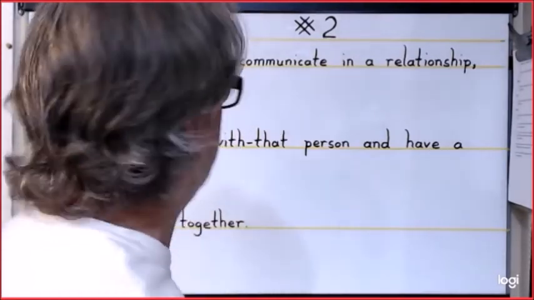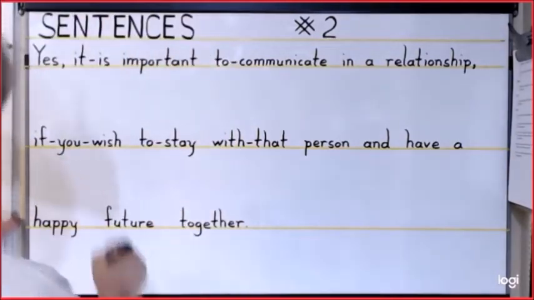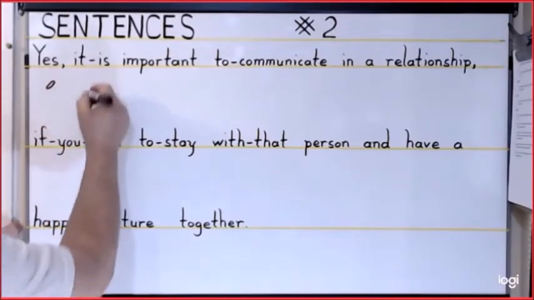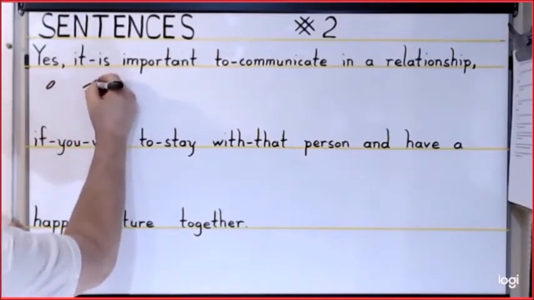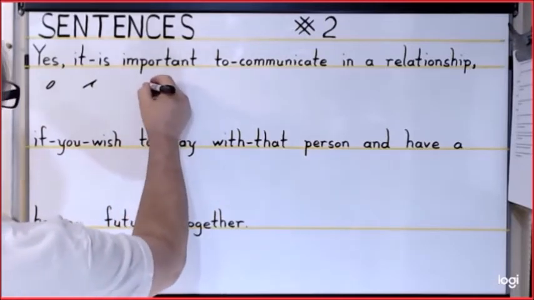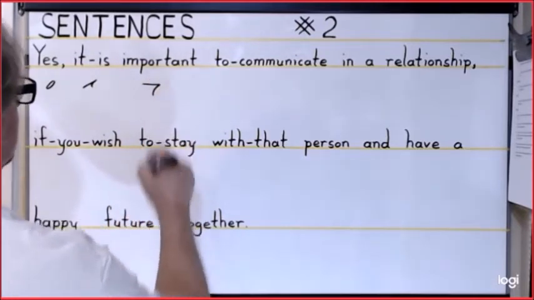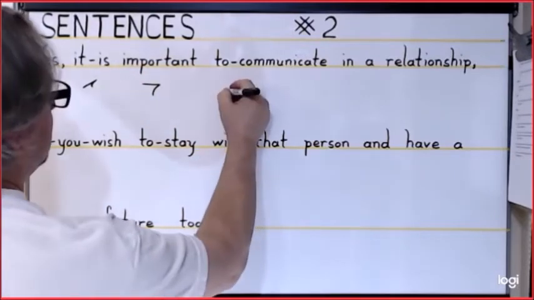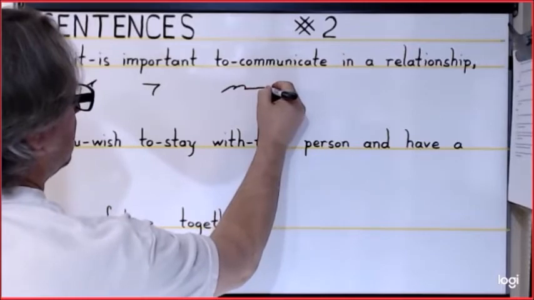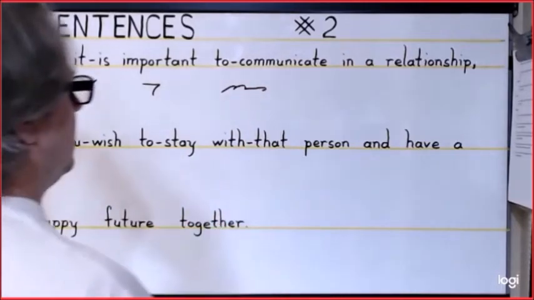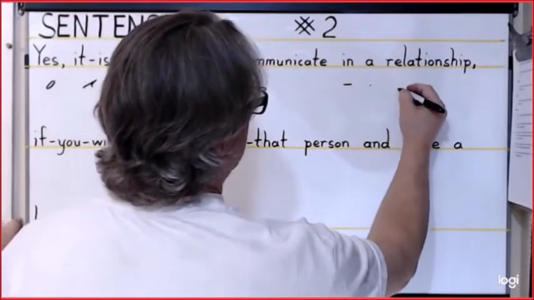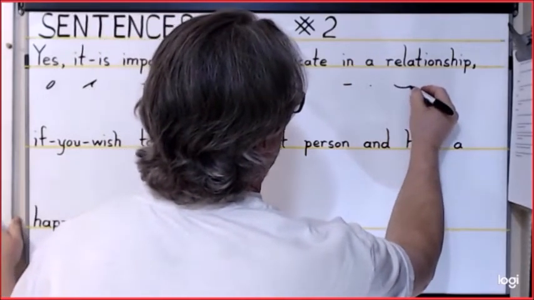On to sentence number 2. The word yes, it is that small root. For it is the T and the S. Important is a short form, MP. To communicate will be the T and the U, K, M, U. In is an N, A is a dot. Relationship is